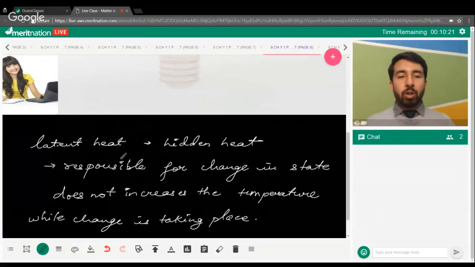And similarly, we have the latent heat of fusion. Okay, Nina, do you have a doubt? What about the effects of temperature? See, if we increase the temperature, then definitely the rate of evaporation will increase. If we decrease the temperature, then the particles will have lower energy. As a result, they'll come closer to each other, and what will it cause? A change in the state.